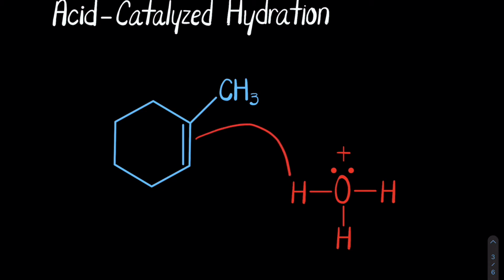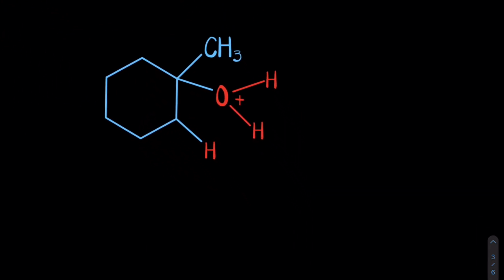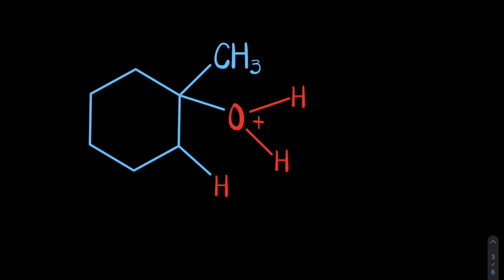The double bond is going to attack the hydrogen. Hydrogen's going to get sent to the less stable carbon, the less substituted carbon. In this case, this is a secondary carbon, leaving a positive charge on that double bonded carbon. Double bond goes away. In this step, the water is going to attack the carbocation. So the water attacks, it joins to the cyclohexane.